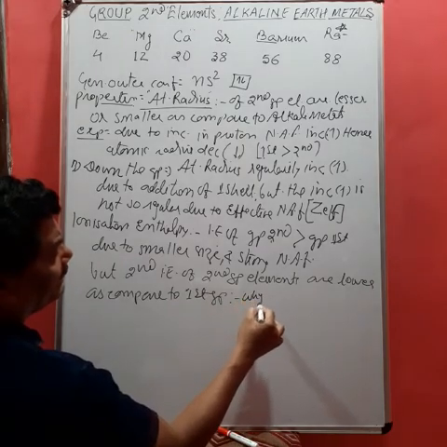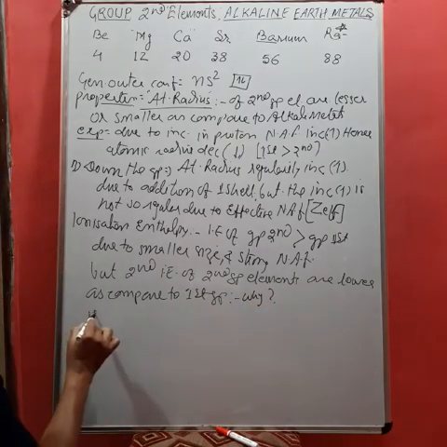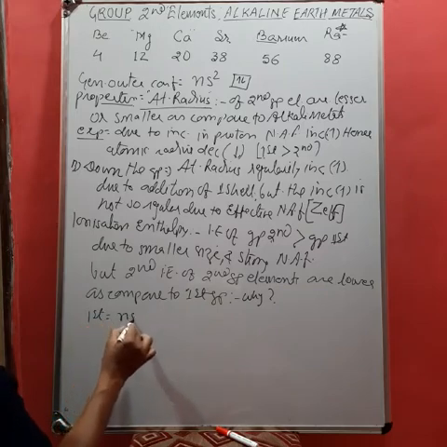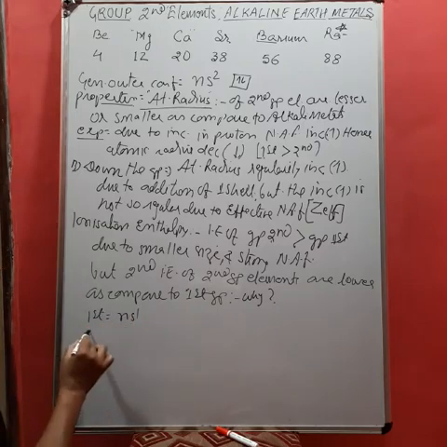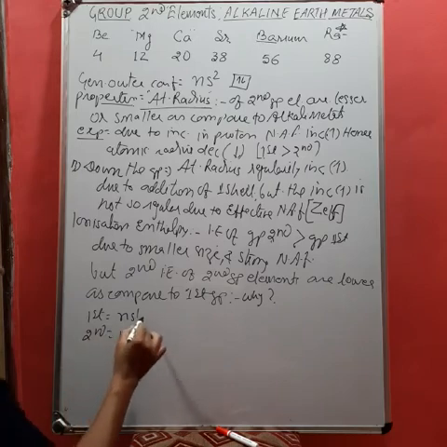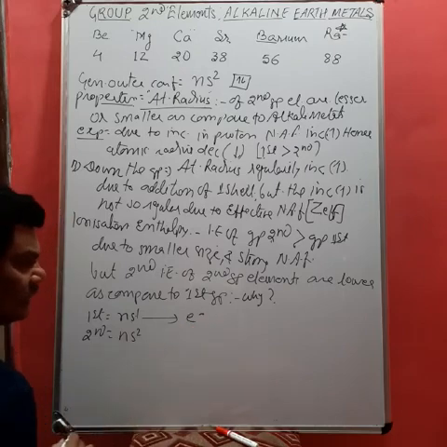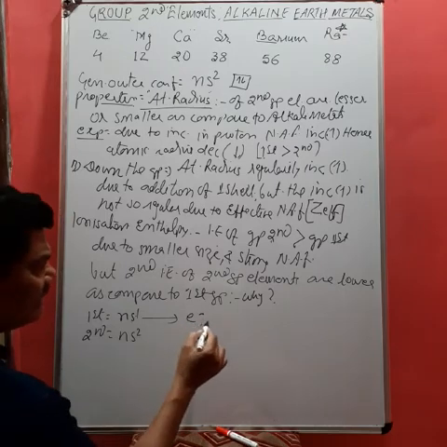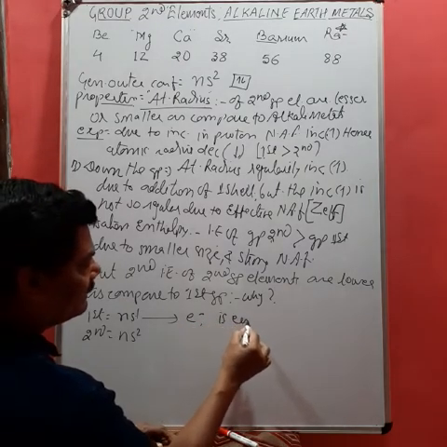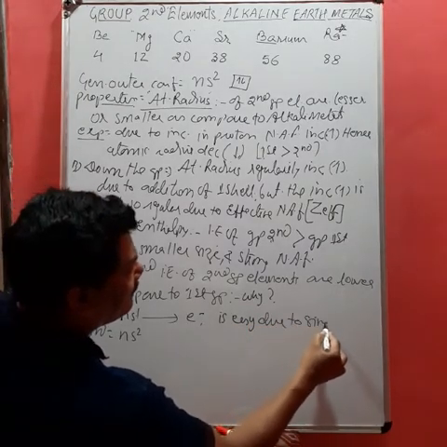Now the question arises, why? Here, first group elements have configuration ns1, while second group elements have configuration ns2. So the release of one electron is easy, due to the single electron.